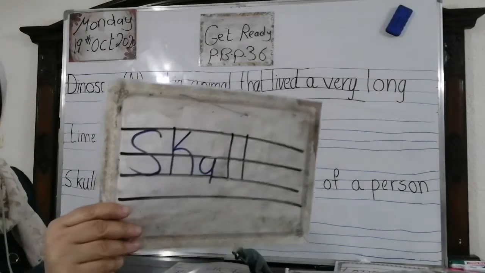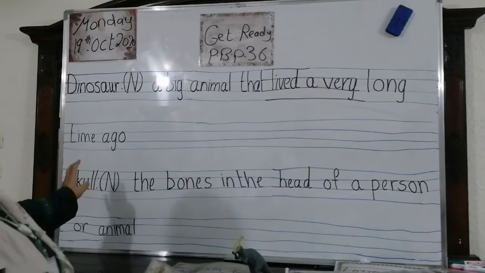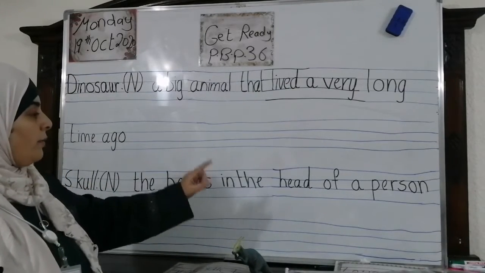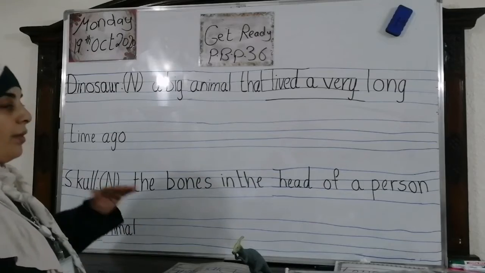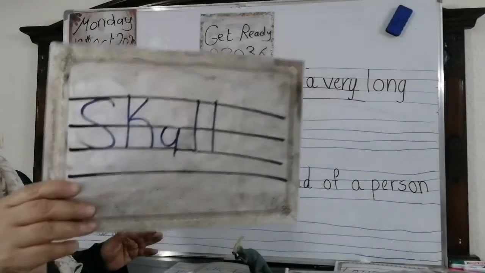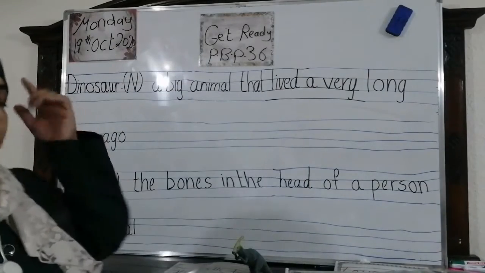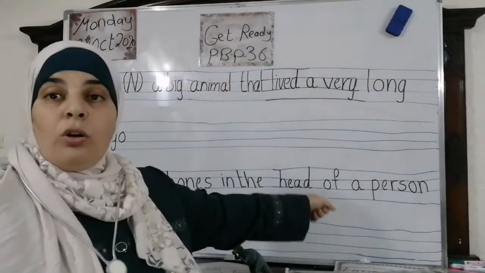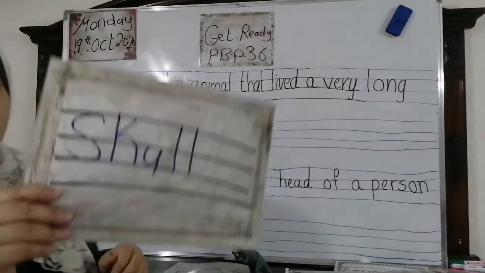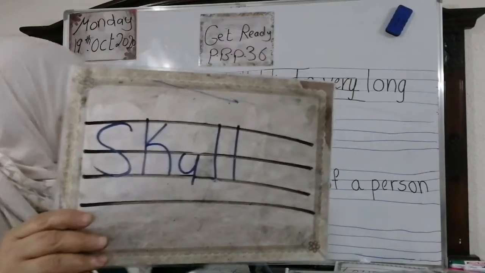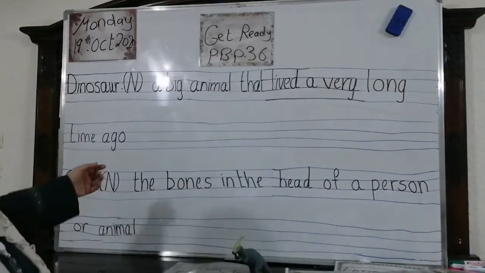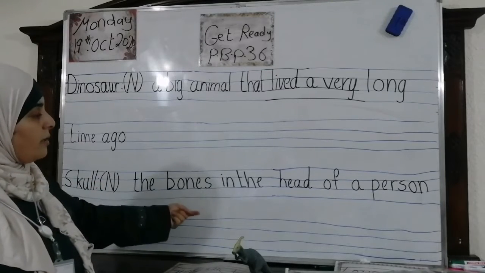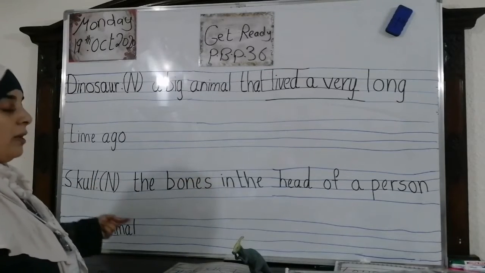Again, what do you mean by skull, Mama? Skull means the bones in the head of a person or animal. The last one, what do you mean by skull? It is the bones in the head of a person or animal. Okay, Mama? This is skull. The last time, of course, it's a noun. It is the bones in the head of a person or animal.